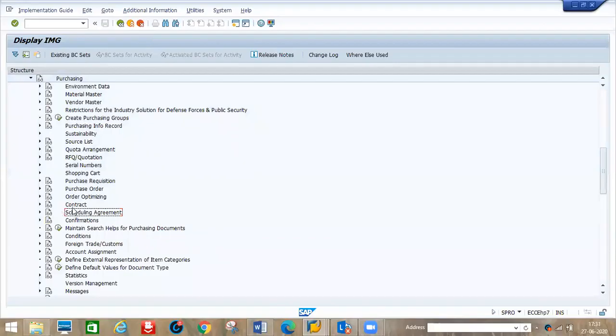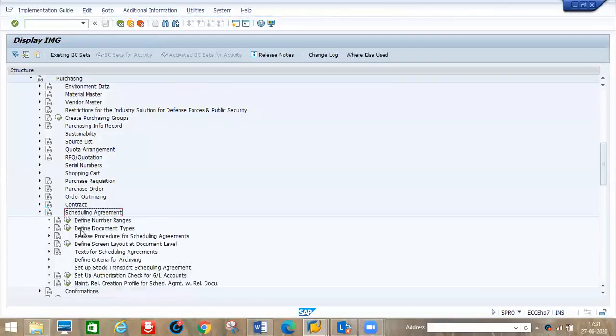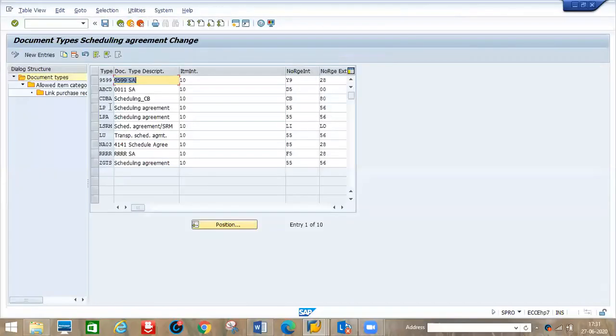schedule agreements: SPRO, materials management, under materials management purchasing, under purchasing, scheduling agreements. So double click, same number ranges and document types. See, if you want to create just a document type, okay, LP or whatever you want. Select the line item, go to copy as. So both are the same. You just try, maybe you practice. So this is schedule agreements and the total of outline agreements.